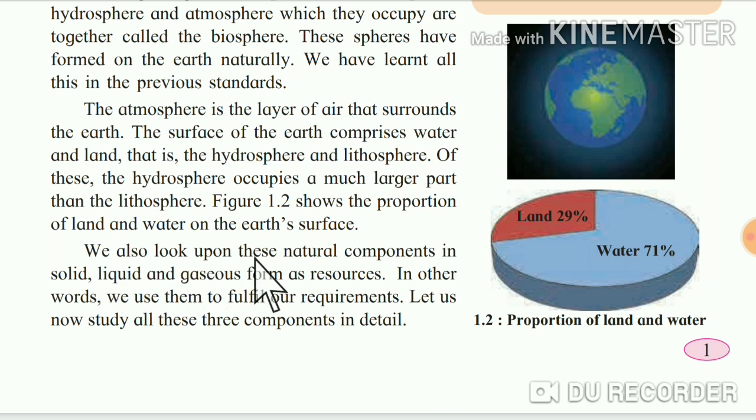We also look upon these natural components in solid, liquid and gaseous form as resources. For example, I will tell you how these natural components are present in solid, liquid and gaseous form. For example, water. You can observe water as solid also, liquid also and in gaseous state also. Solid means that which is thick or hard. Yes. Which is the solid form of water? That is ice. The liquid form is water and the gaseous form is vapor.